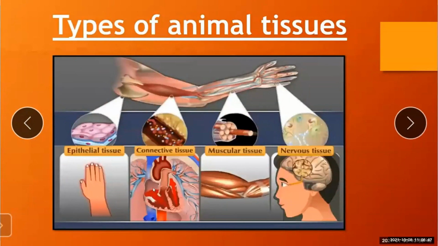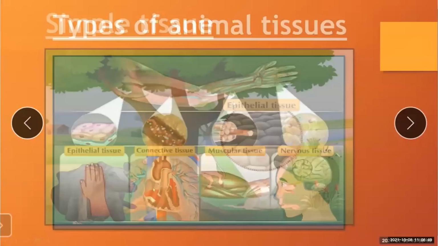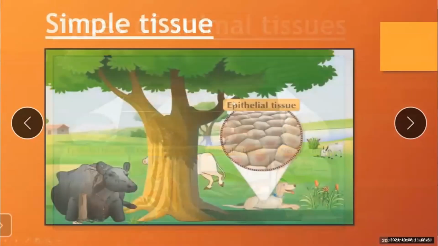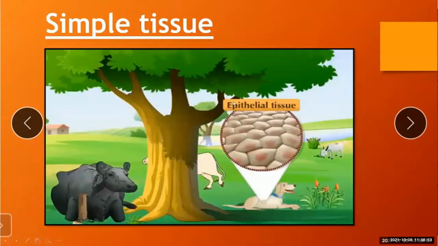So today we are going to study the epithelial tissue. In our previous lecture, we saw that there are two different types of tissue, simple and complex. Epithelial tissue is an example of a simple tissue present in animals.